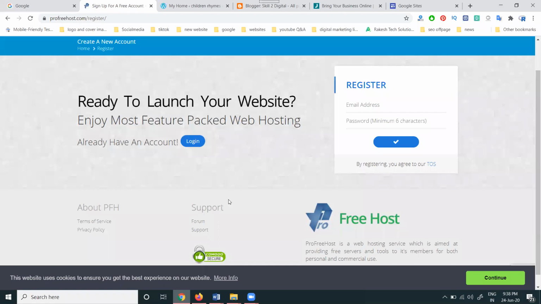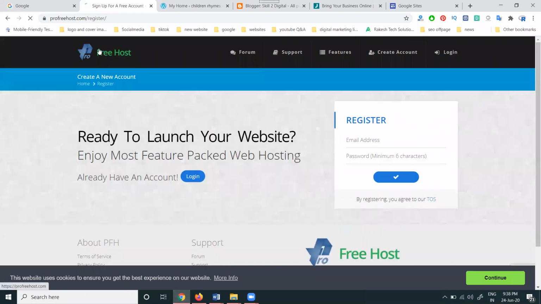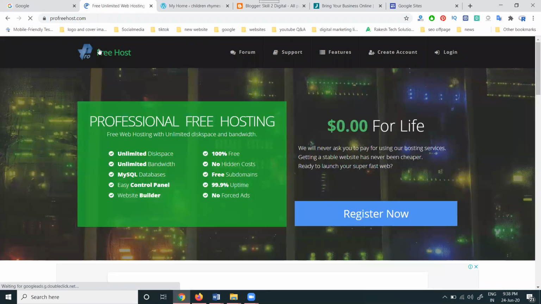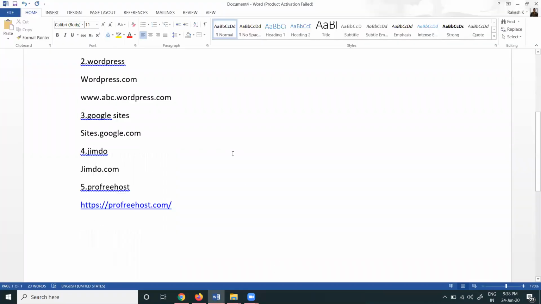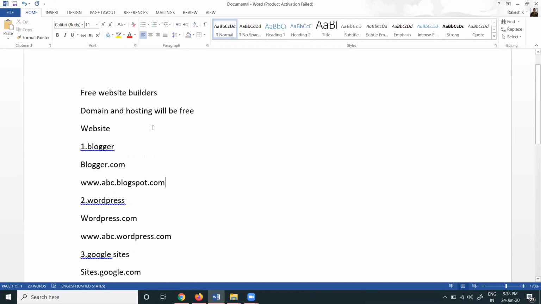If you need a particular domain with hosting for a free website, go to profreehost.com. Use this website to make a website 100% free. Don't forget, guys, these are the platforms you can use to make a free website. Domain and hosting are completely free, and making a website is very comfortable without knowledge of coding techniques.